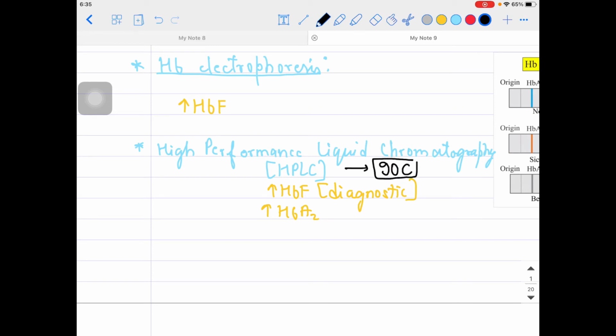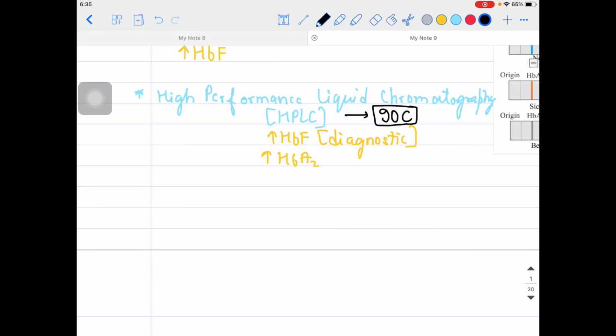This is very sensitive, HPLC. Okay, now after diagnosing all these things, what can be the management, guys? What can be the treatment for such a patient of thalassemia major? I'm just talking about thalassemia major, guys. In thalassemia major, what can be the treatment?